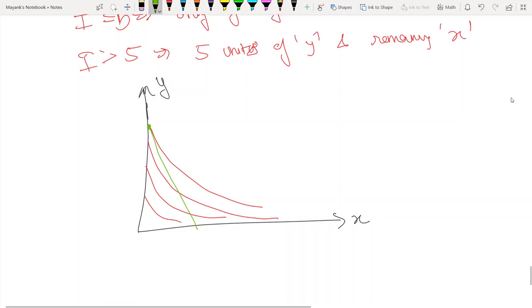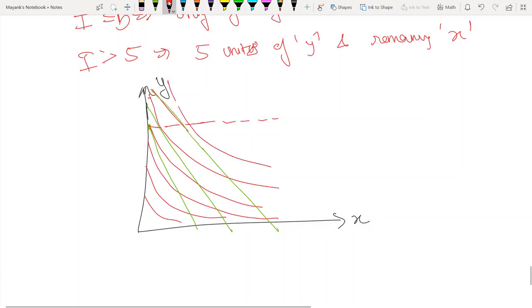But beyond this point, what will happen is the ICs will now start showing tangency. So अगर इसके beyond तुम्हारा IC आ गया, then you start getting tangency conditions. And then जो tangency conditions होगी वो सारी ऐसी होगी. They'll be along this horizontal. So beyond this, if you have any IC, the tangency conditions will always be along this horizontal line, because along this horizontal line you have Y equal to 5.